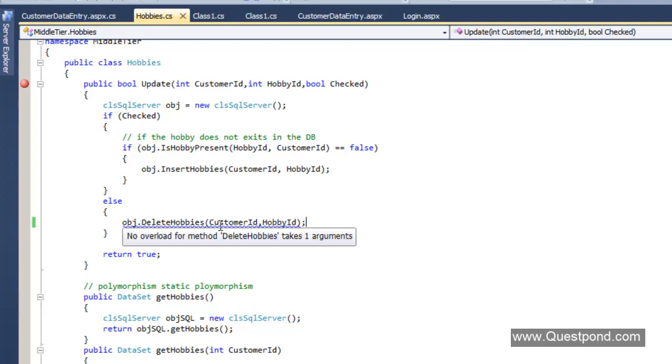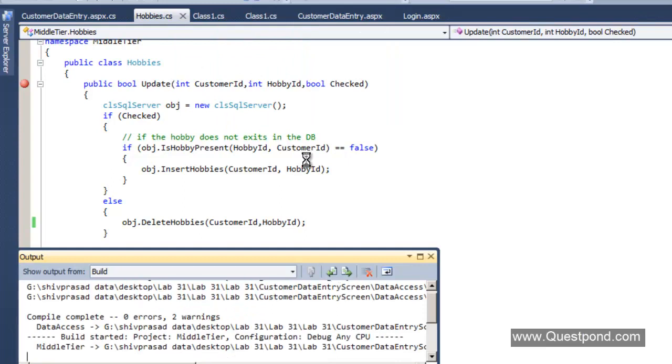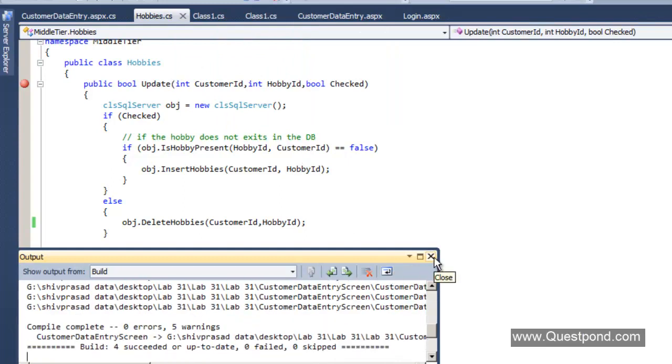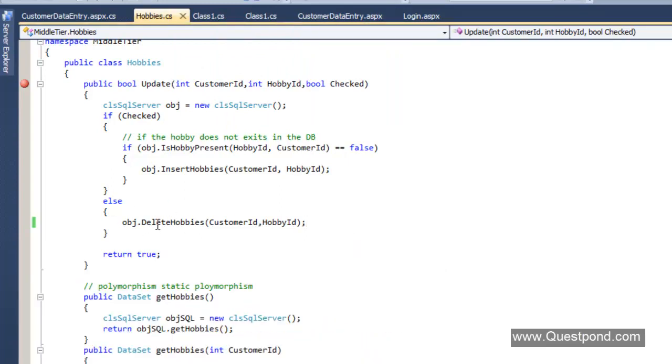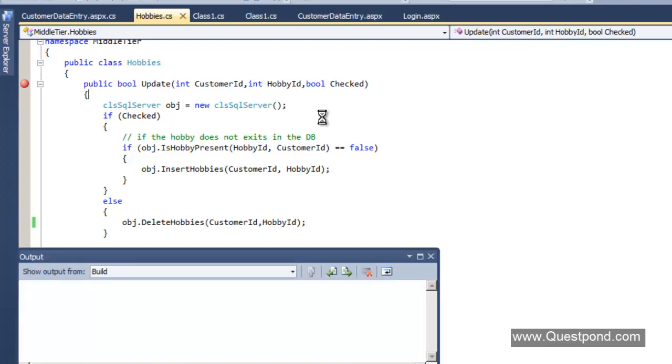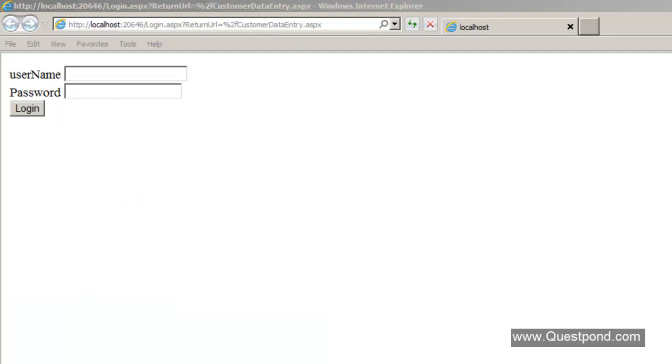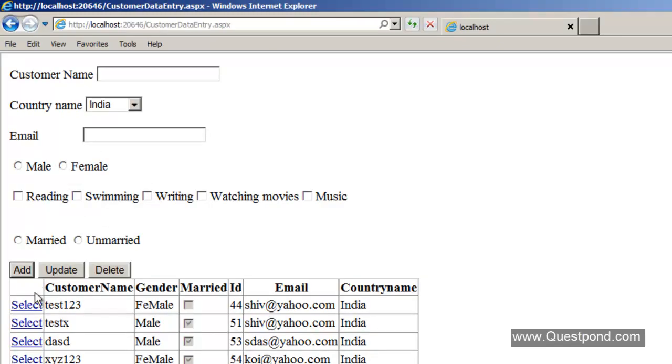Some problem here. It takes only one argument. Let me just go and build this, right? So we can see that the yellow line has gone off. Great. So now let me go and run this. So there our application is running. Let's go ahead and select the first record, test 1 to 3.